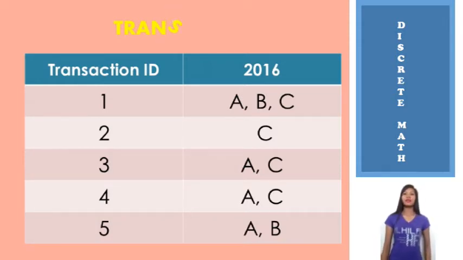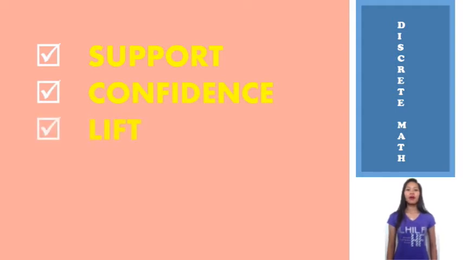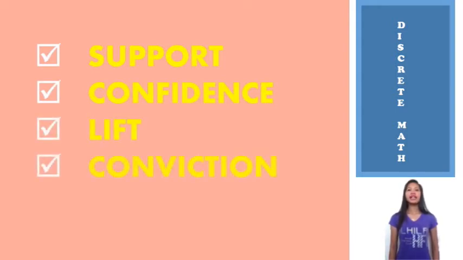On the second transaction, only the grocery items are bought, which seems to show the family values food more than any other things. On the third transaction, A and C, which symbolize clothes and groceries, are bought together. On the fourth transaction, the same items are bought as in transaction number 3. And last, on the fifth transaction, clothes and gadgets are bought for Christmas. In the analysis of which items are existent, we use various measures such as support, confidence, lift, and conviction.